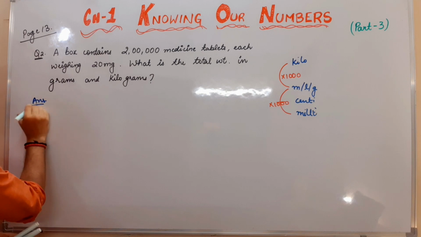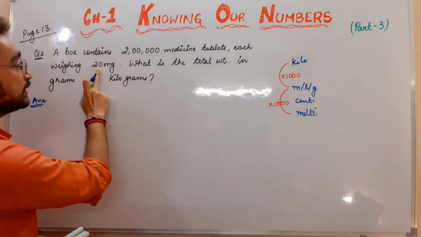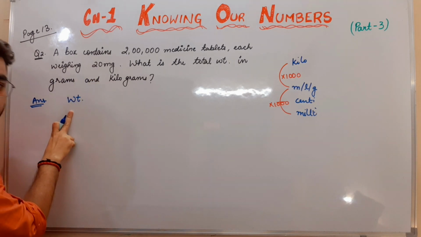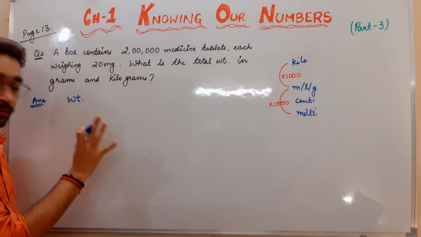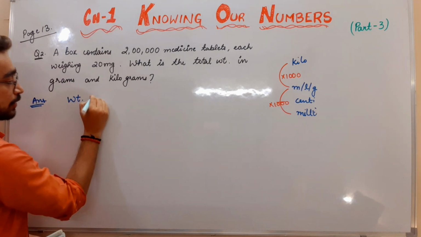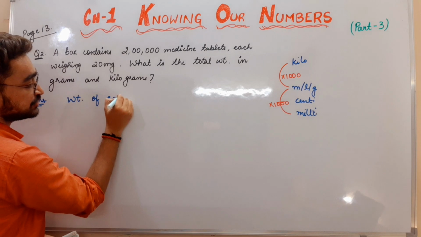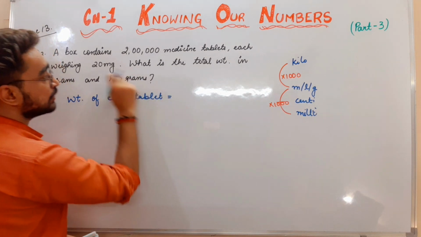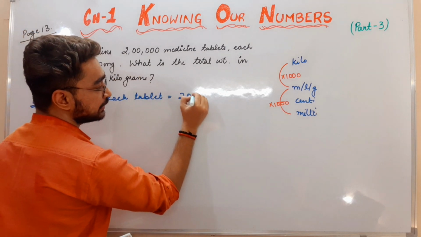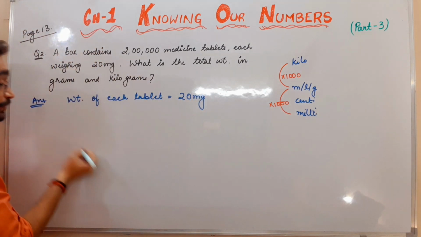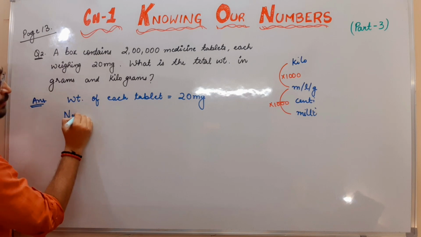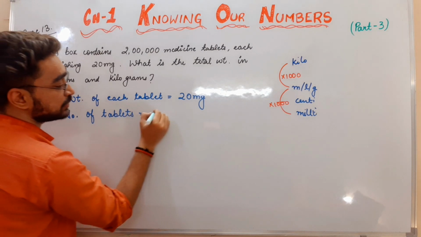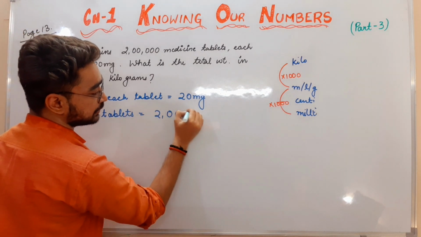Answer. Weight of one tablet. I am writing short form here, but you don't use short forms in your notebooks, it will not look good. So weight of each tablet, how much is given to us? Very good, 20 milligrams. The number of tablets given to us is actually equals to 2 lakhs.